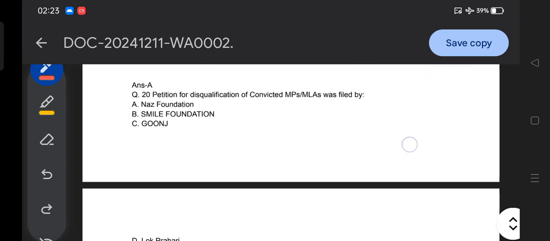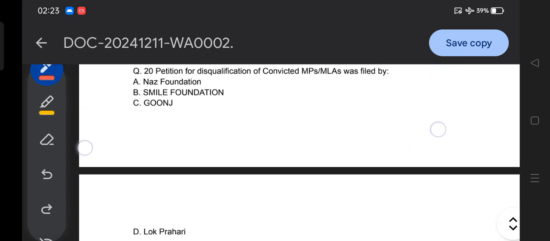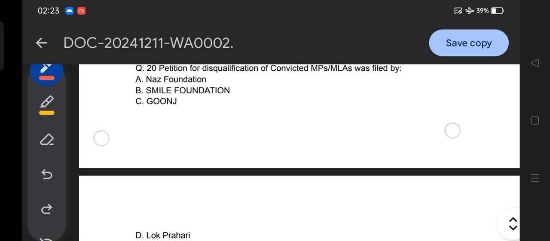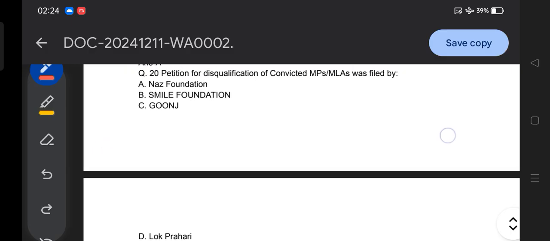Moving to another question, number 20: the petition for disqualification of convicted MPs and MLAs was filed by which civil society that for the first time appealed before the Honorable Court on convicted MPs and MLAs?